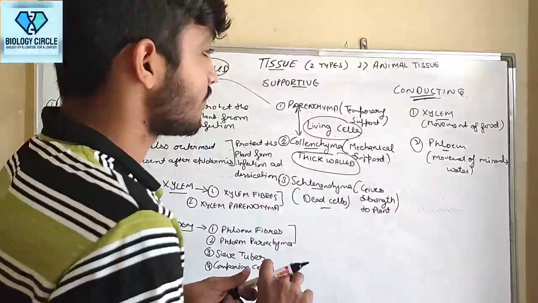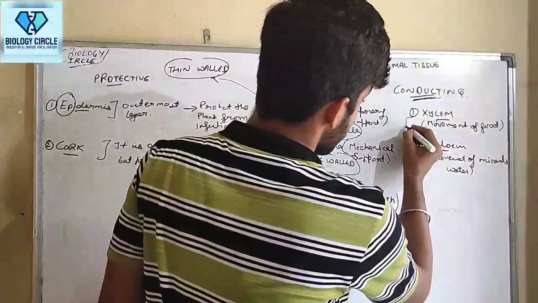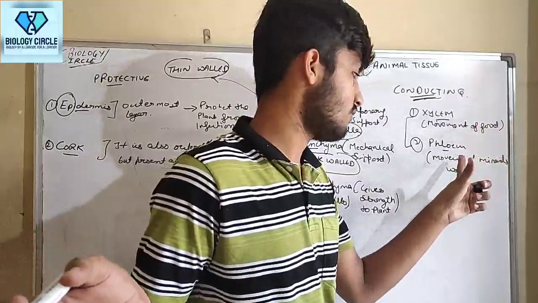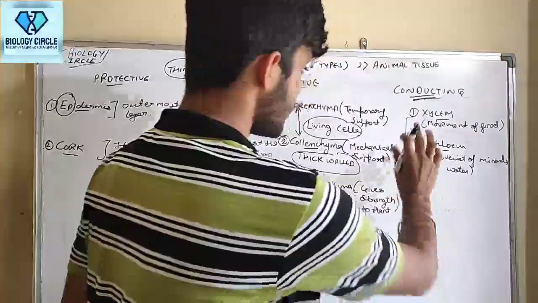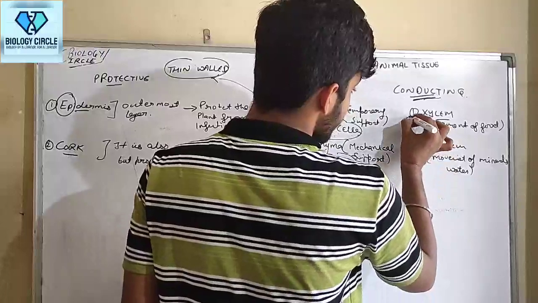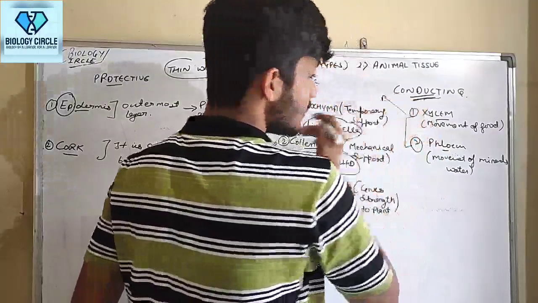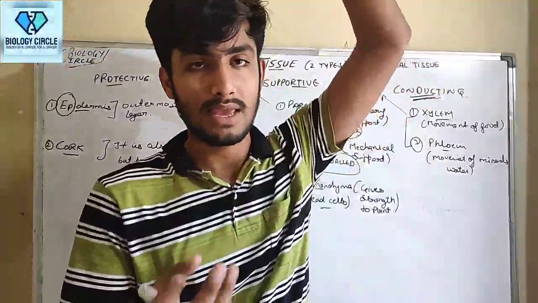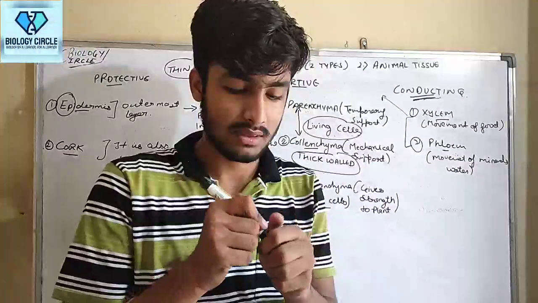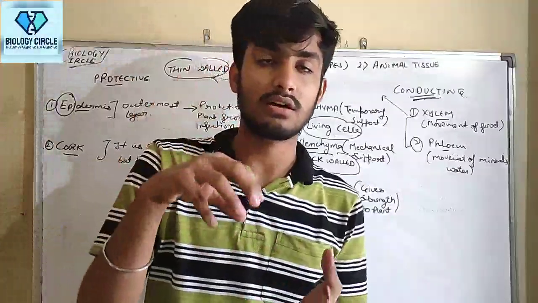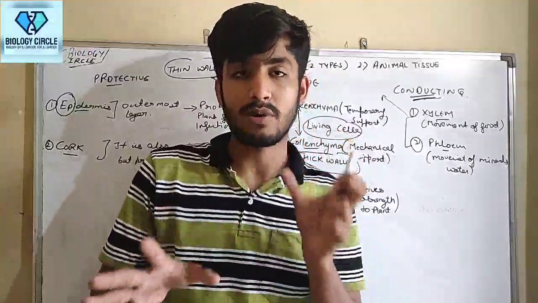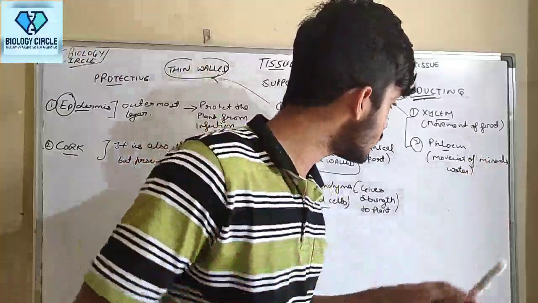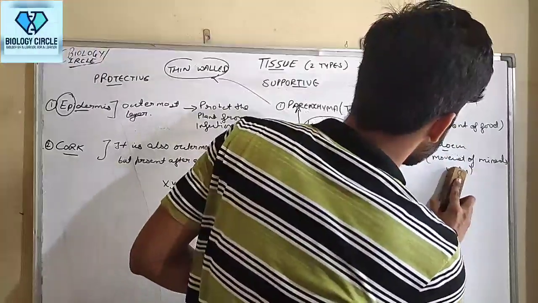Now for xylem and phloem. Xylem, as I told, is for movement of food, phloem for movement of water. Now one more difference between xylem and phloem. In xylem guys, flow of water molecule is upward. As we know guys, roots are the source of water for plants. Okay guys, and xylem is a tissue for movement of, guys, one correction.